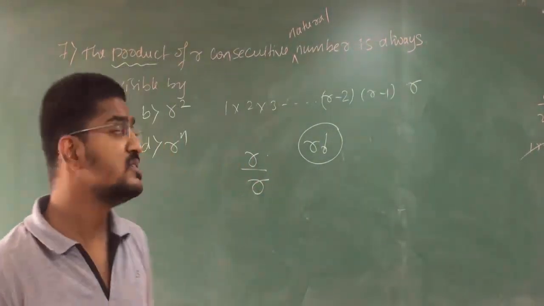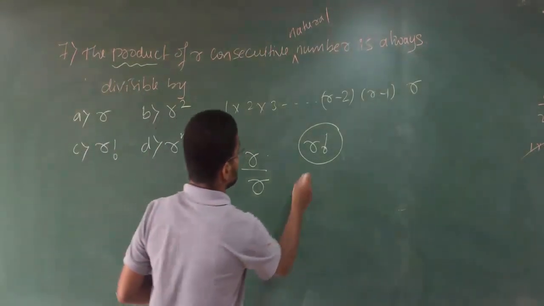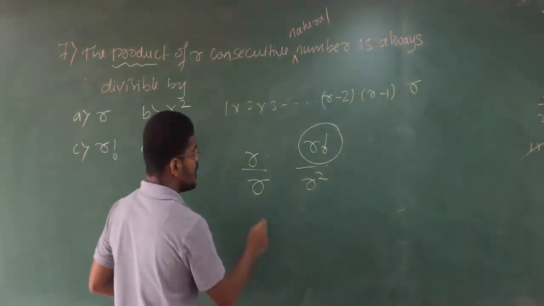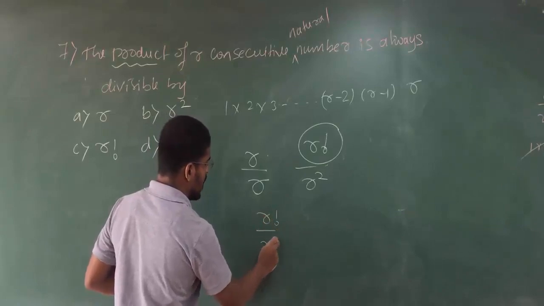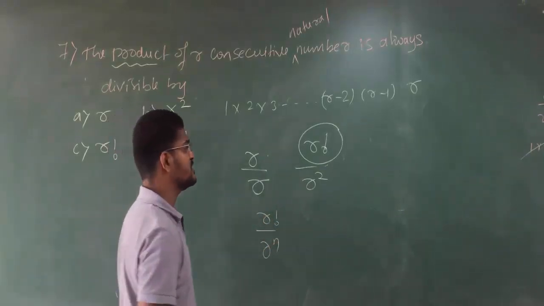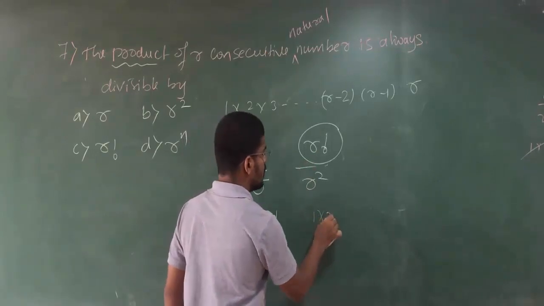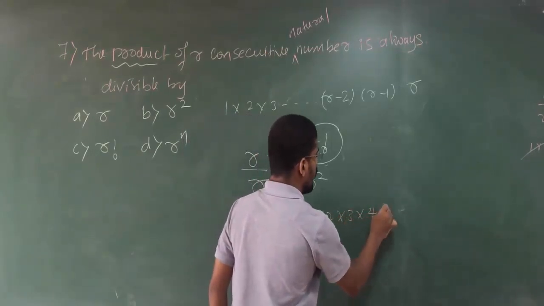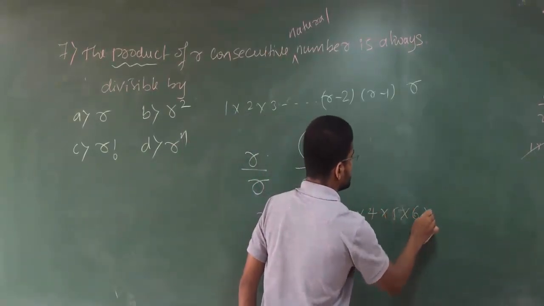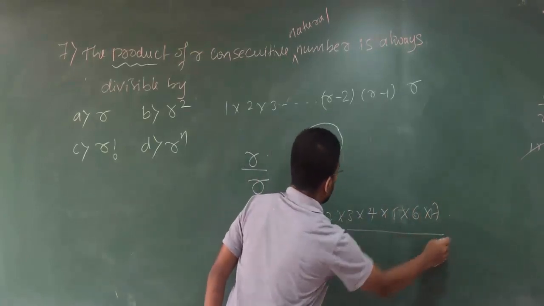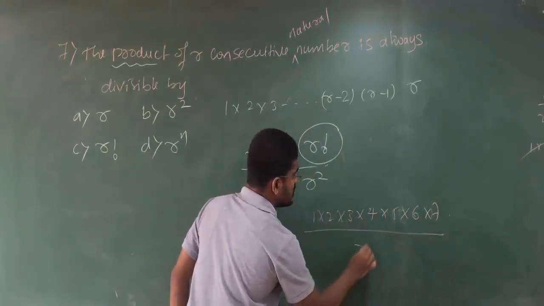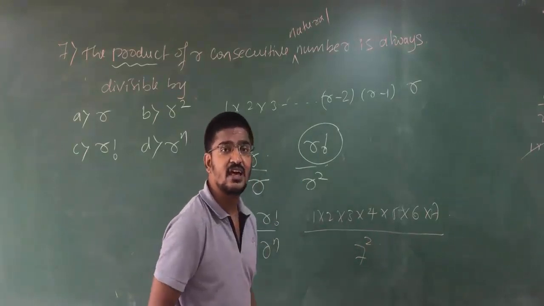They are asking. See, r factorial divided by r square, r factorial divided by r to the power of n. Now for example, if I take 7 here, 1, 2, 3, 4, 5, 6, 7 divided by 7 square, 49. Clear?